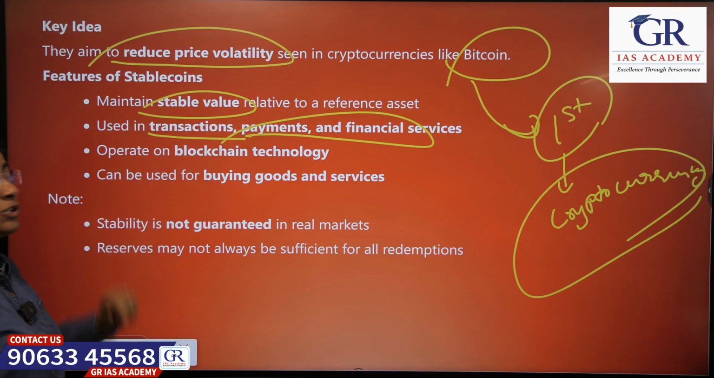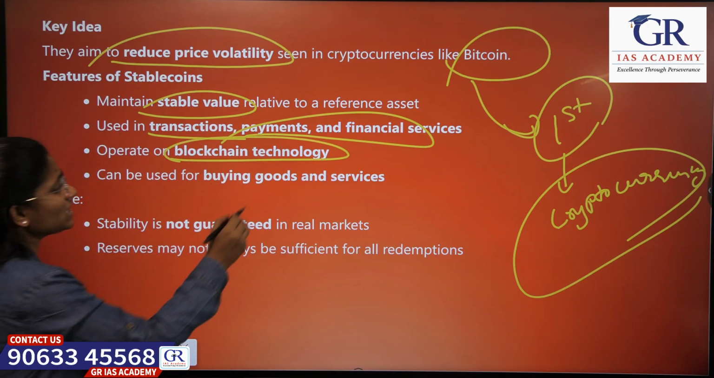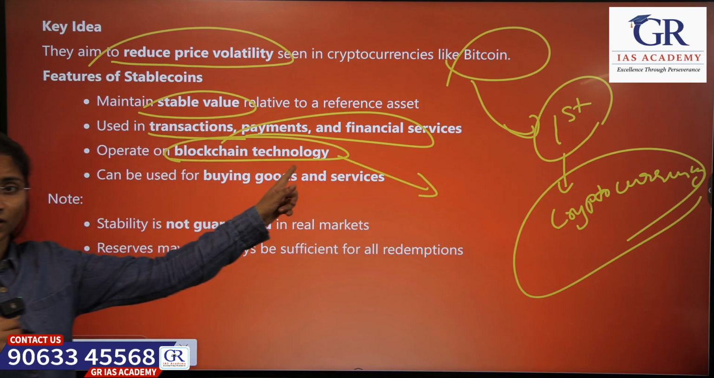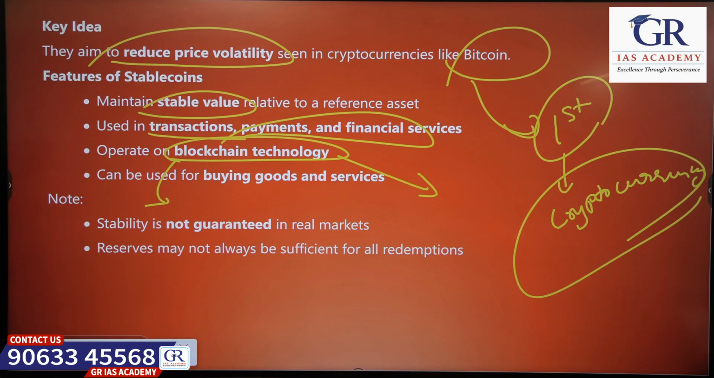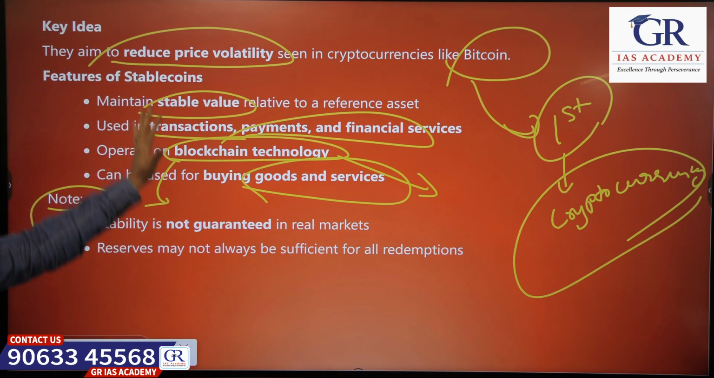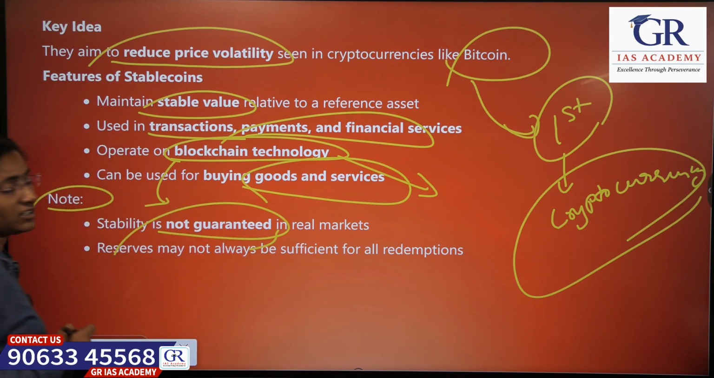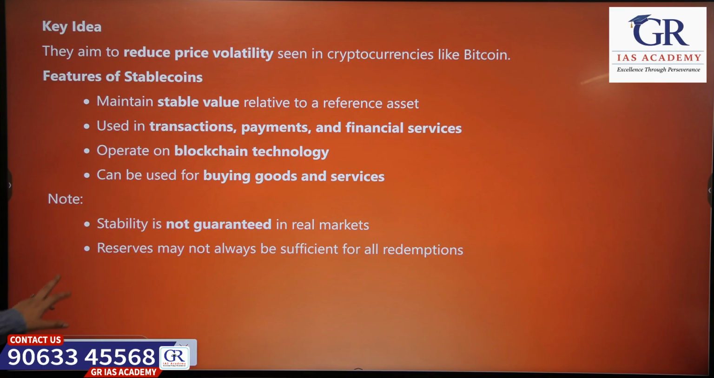And what technology do they use? They use blockchain technology. We have been seeing this terminology in many topics, so please have a look at it. What can it be used for? It can be used for services and goods transactions. Even though these measures are taken regarding stable coins, stability is not guaranteed in the real markets and reserves may not be sufficient for all redemptions.